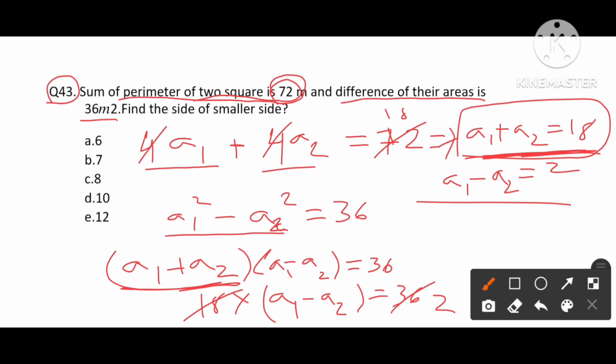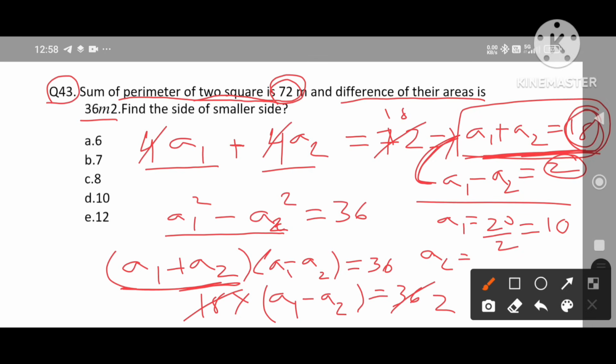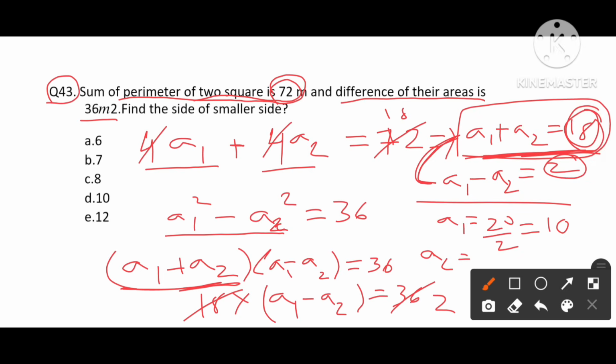From both these two equations, we can find the values of a1 and a2. To get a1, we add these two numbers and divide by 2, which will be 20 divided by 2, means 10. For a2, we subtract these two numbers, 18 minus 2, 16. 16 divided by 2, 8 is the answer for a2. Now the question asked is to find the smaller side. Smaller side is 8. So the answer will be 8. Option C is our answer.